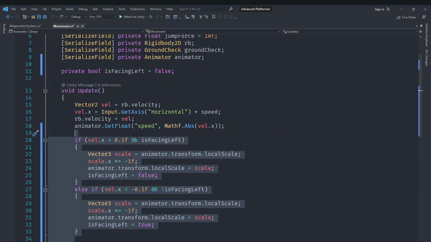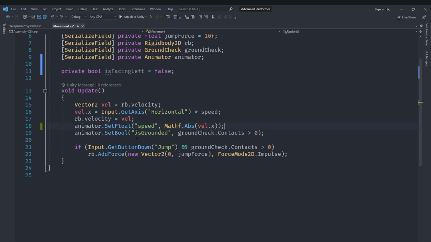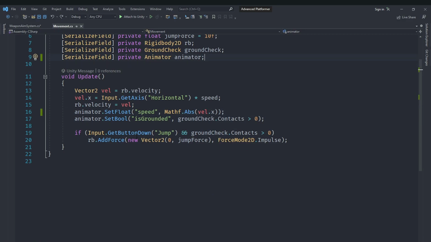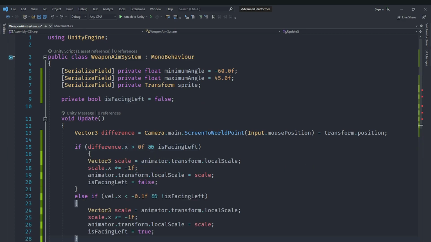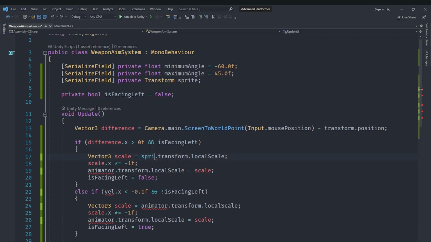Now we are going to just copy that code from here, and I'm going to remove this from here as well, also this boolean. We don't need that in movement.cs. In here we'll basically paste this. We'll replace our animator with sprite, and we'll also make sure that we use difference.x here. So if our difference.x is less than 0 and we are not facing left, then we are going to make our character face left, and that is pretty much all we need to do.